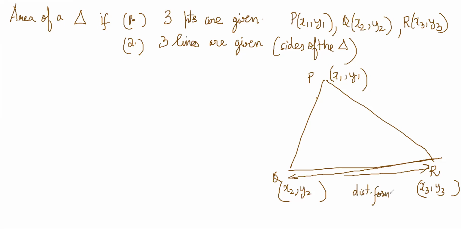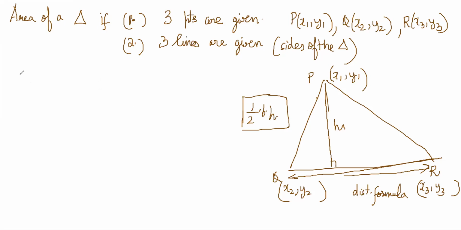I can drop a perpendicular from here to here and find its length if I know the equation of this line. Two points are given, so the line equation is known. Then I can do half into base into height. So it's fairly easy, it's not a big deal, but you want to do it fast.